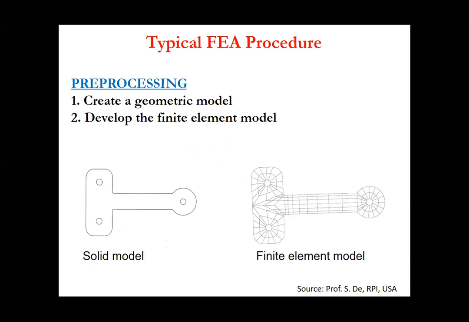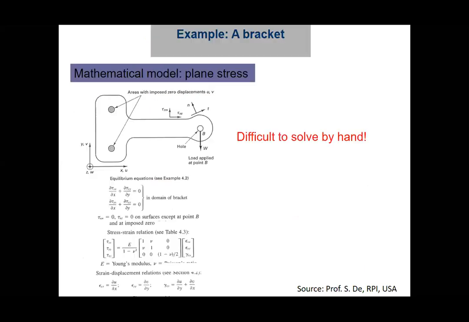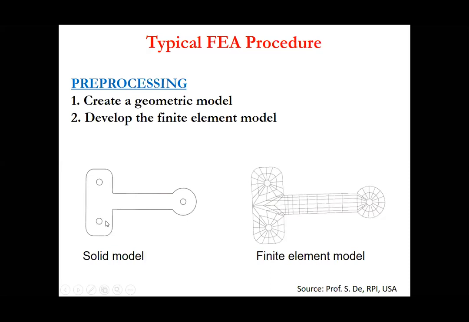So how will you solve it? There are three steps: pre-processing, then processing, and post-processing. For the bracket, you create a geometric model, a solid model, using software like SolidWorks, ProE, and AutoCAD. Then you make a finite element model.